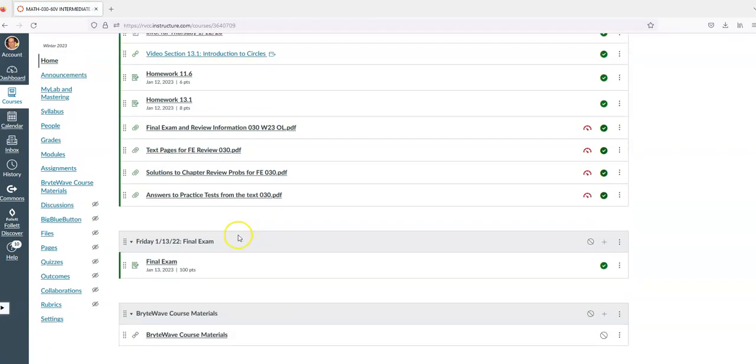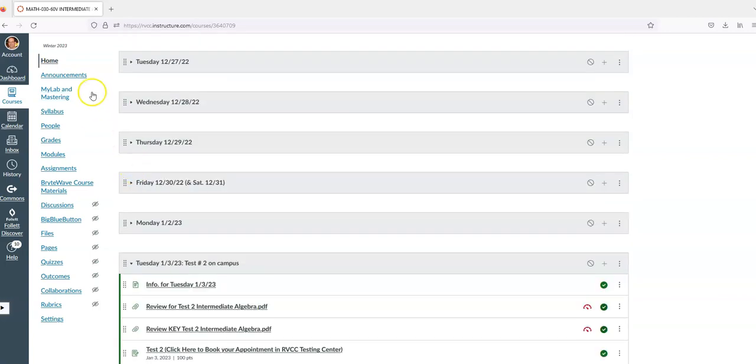and you'll see those things on Canvas as well. Right? One of the things on the left-hand side here says Brightwave course material. If you purchase your textbook through the RVCC bookstore, that's how you're going to access it. So when you get your receipt from the bookstore, it will say something about accessing Brightwave. That's one of the options in the menu on the side.